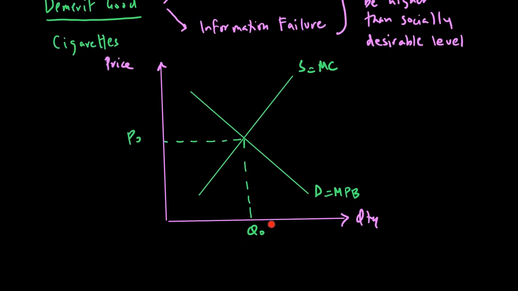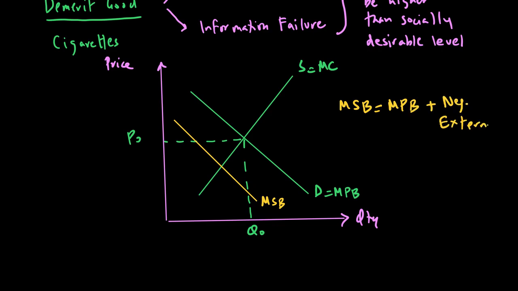Because this is a good which should not be consumed by people. Less of it should be consumed because it's causing a harm to society. So if the less quantity should be consumed, then the demand should be lower, like for example this one, and our demand should be called marginal social benefit. And this marginal social benefit equals marginal private benefit plus negative externality. The negative externality should result in demand to be lower.